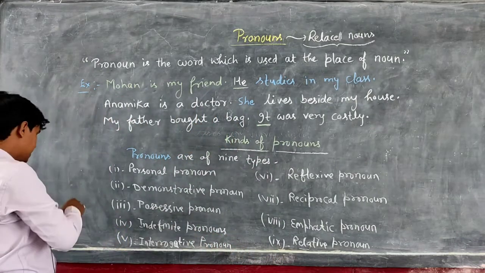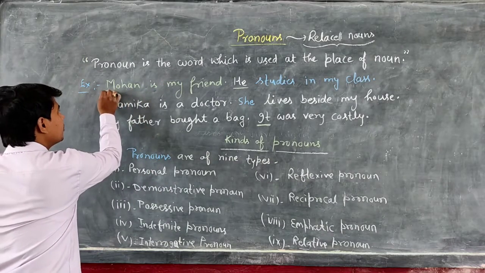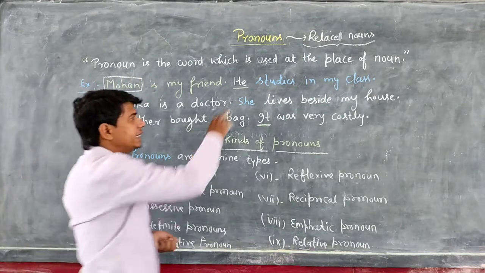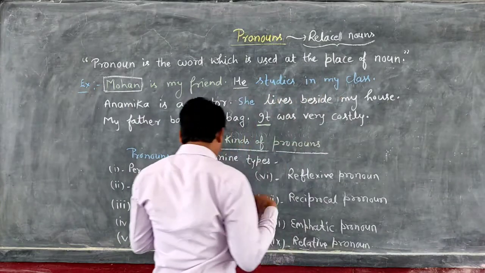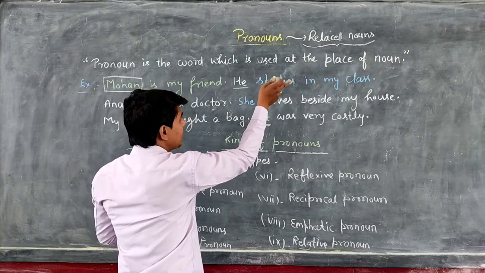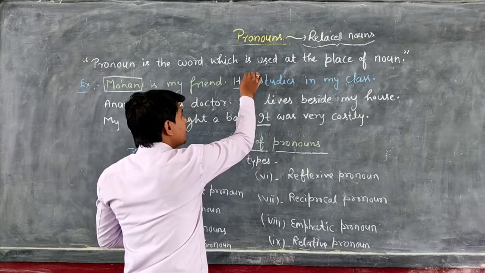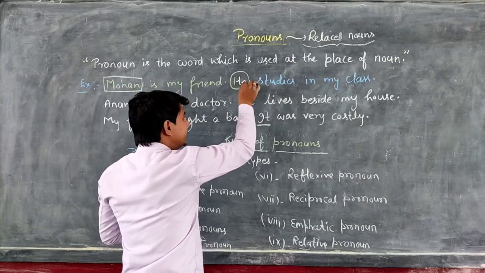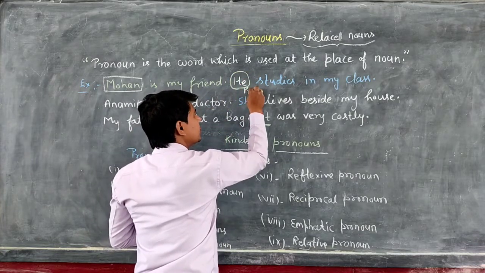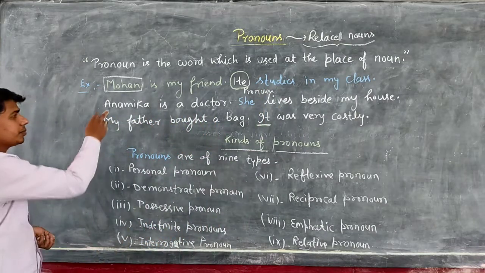Example number first. Mohan is my friend. In that sentence, Mohan is a noun. He studies in my class. Who studies in my class? Mohan. So students, in that sentence I have not used Mohan, but in the place of Mohan I have used the word he. That is a pronoun. Is that clear?